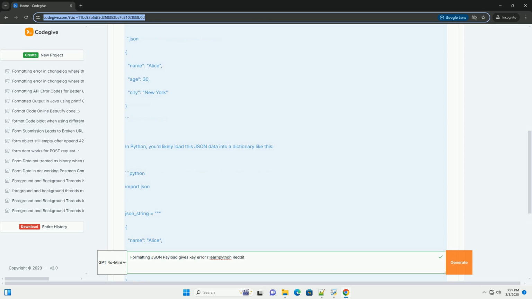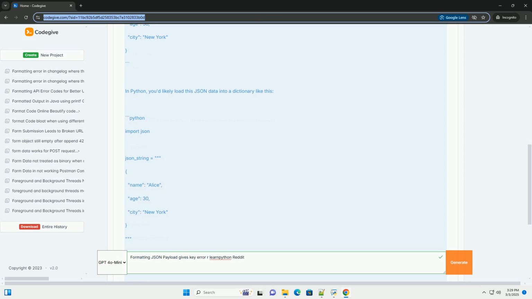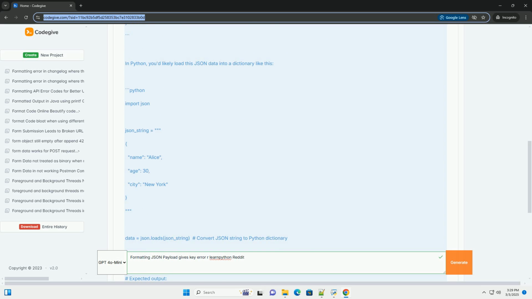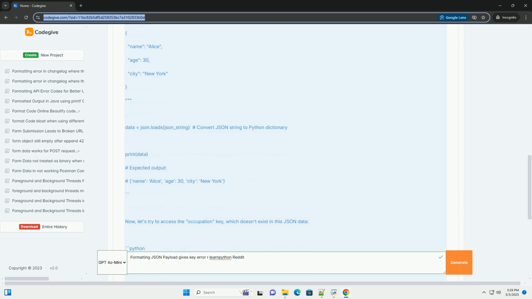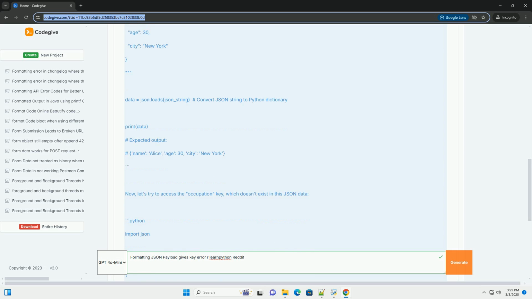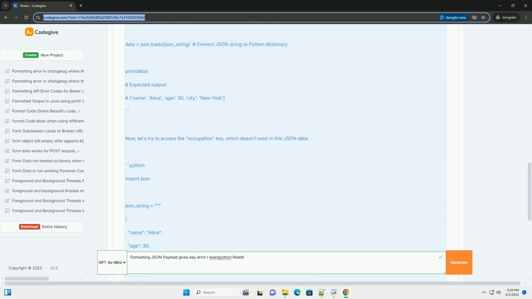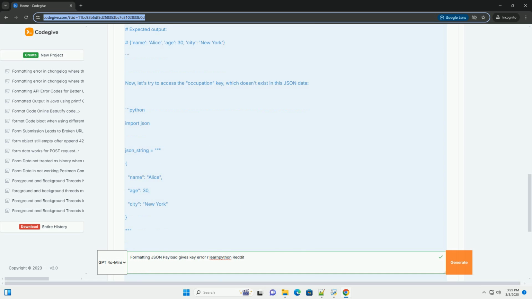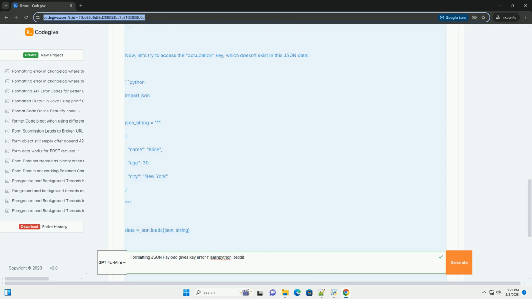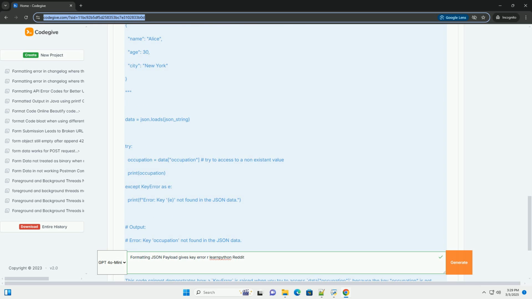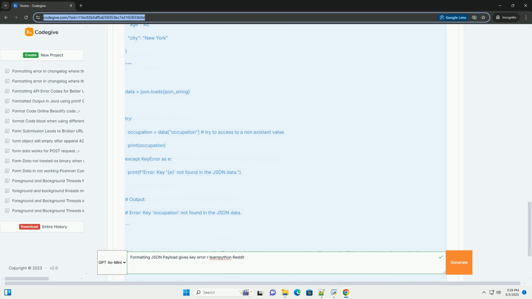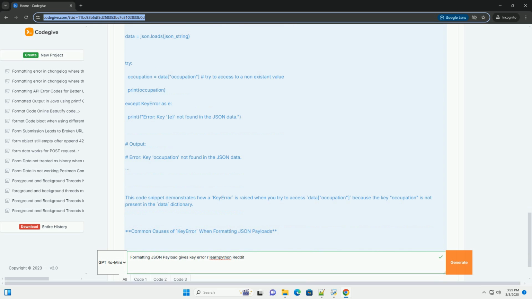A key error is a common exception in Python that arises when you try to access a dictionary using a key that doesn't exist. When dealing with JSON data, which is typically represented as dictionaries and lists in Python, a key error usually indicates that you're trying to access a key within a JSON object that's not present in that object. Scenario: accessing a non-existent key in JSON.